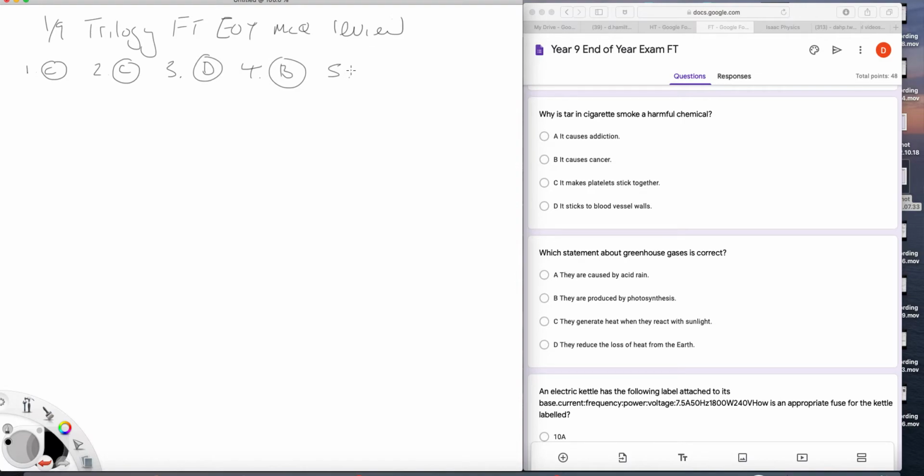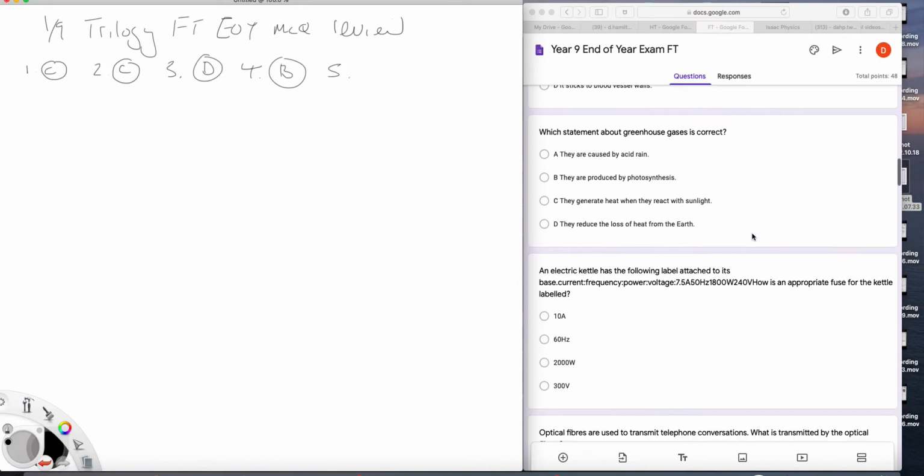Question 5. Which statement about greenhouse gases is correct? Caused by acid rain? No. Acid rain is caused by sulfur dioxide, so that's not true. They are produced by photosynthesis. They are used by photosynthesis, so be careful there. So it's not produced. CO2 is taken in as one of the reactants in photosynthesis. They generate heat when they react with sunlight? Well, no, they don't. But they do reduce the heat loss from the earth, so that's D.